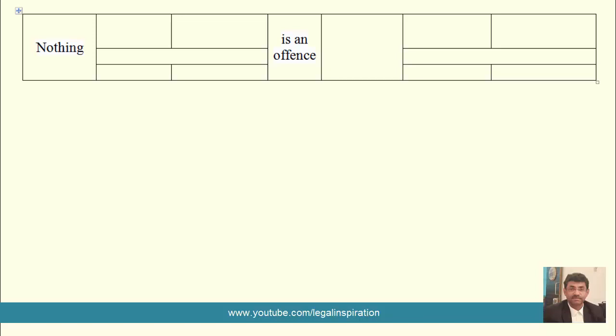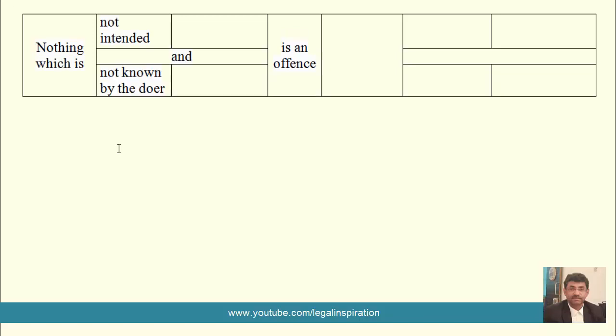Now see, what is the basic skeleton? Nothing is an offense, but that doesn't make complete sense. It definitely does make sense, but not complete sense. This is in the nature of an exception, that is saying that nothing is an offense. Now in what manner, how, where, to whom, that we will understand.